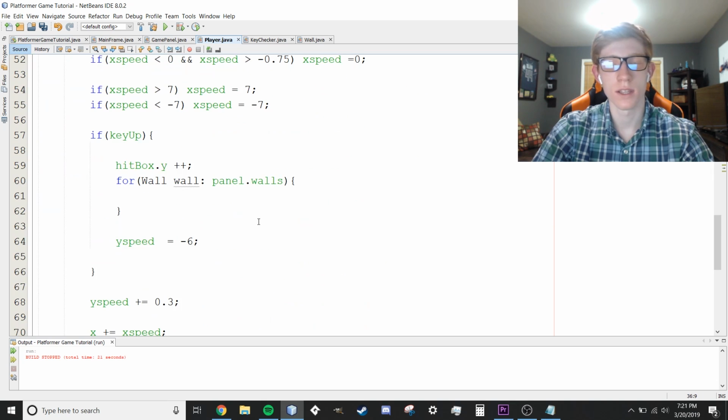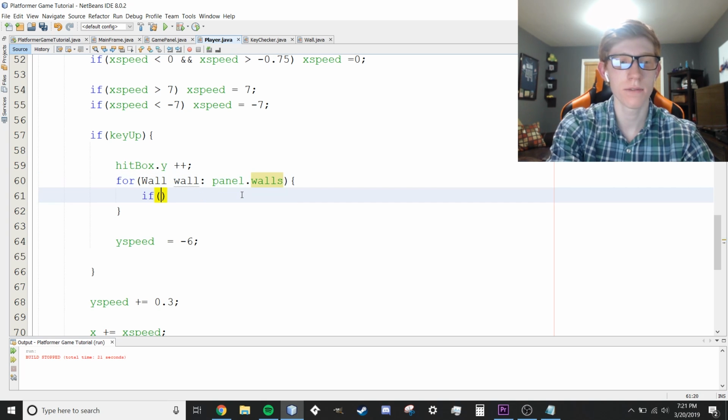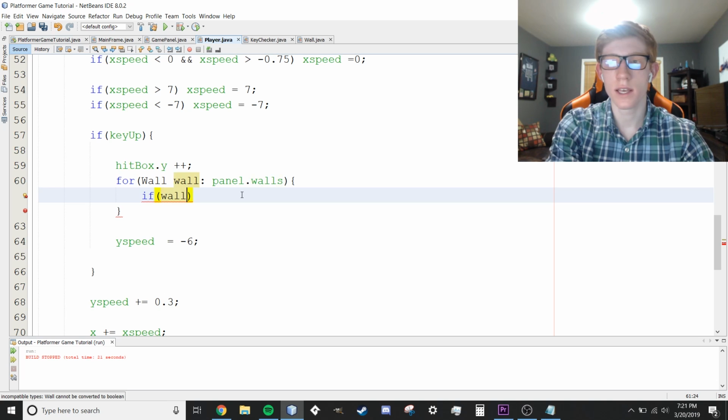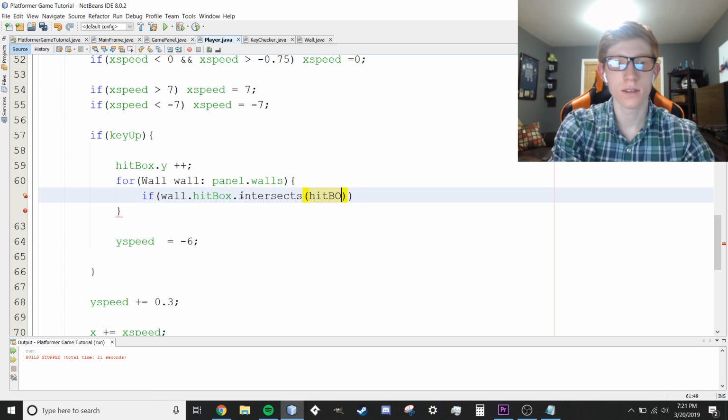So for each wall within the walls array list that is stored within the panel, we're going to say if the wall's hitbox is interacting with the player's hitbox, we're going to do an action. So if wall.hitbox intersects hitbox, y speed is equal to -6.